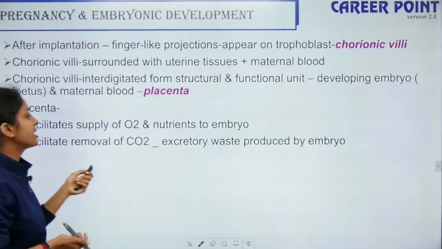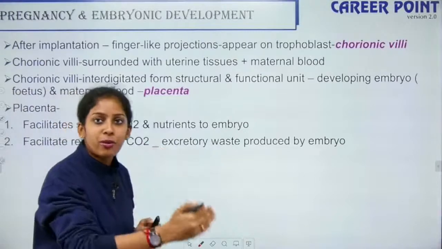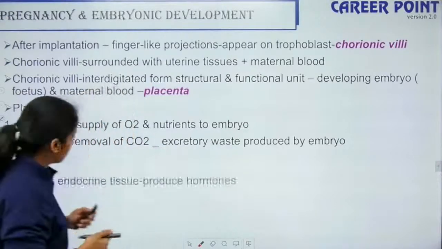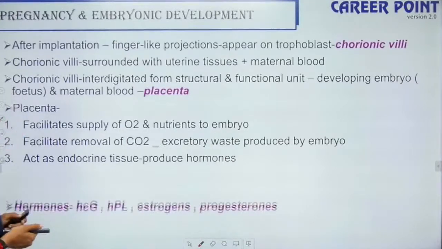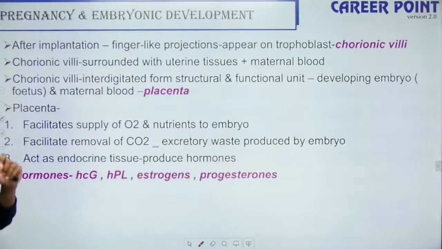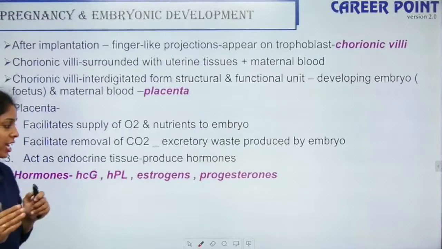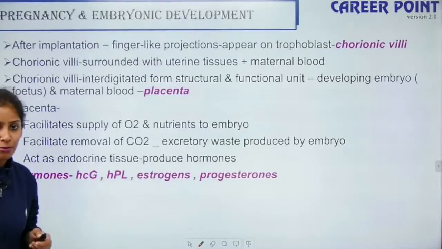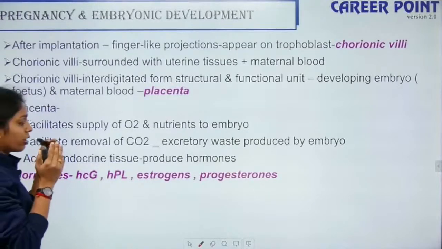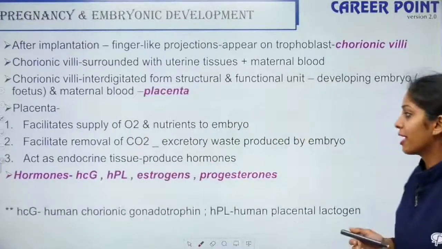Okay, so it facilitates the removal of carbon dioxide, as well as it allows the excretory waste produced by the embryo to be excreted by the mother. So it acts as an endocrine tissue in the sense that it produces hormones. So these are the main functions of your placenta. So the hormones produced by a placenta are HCG, human chorionic gonadotropin, plus your human placental lactogen, estrogens and progesterones. So the hormones produced by your placenta are very important. So please make a note of them.